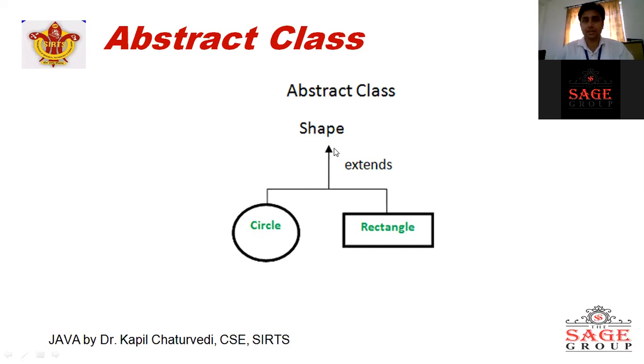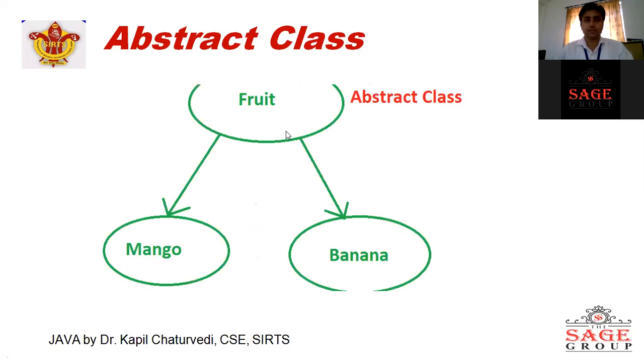So the method is area, and we are overwriting that method in circle and rectangle. In another example, if we are working on some properties of fruit, we define the methods related to fruit properties, and we extend mango from fruit and also banana from fruit. And here we overwrite the methods of fruit.